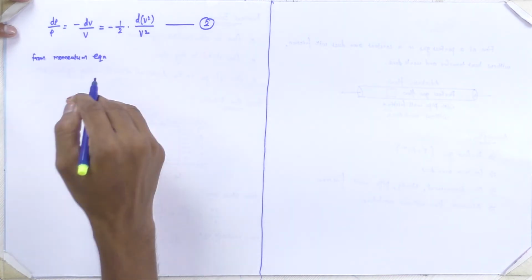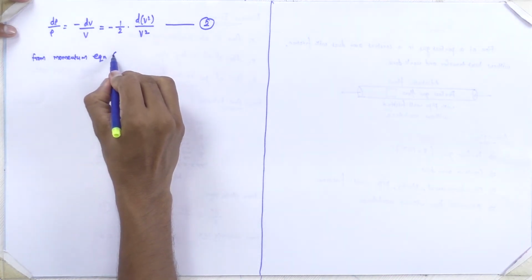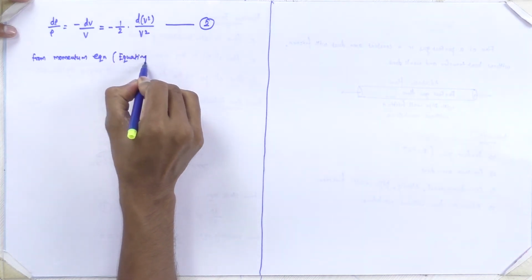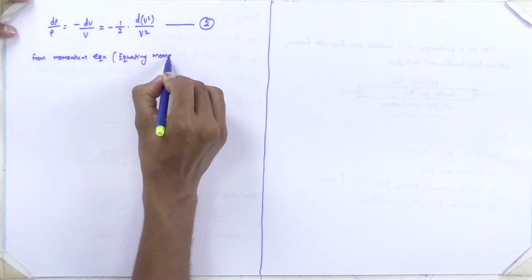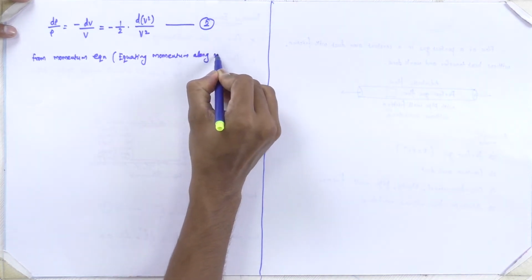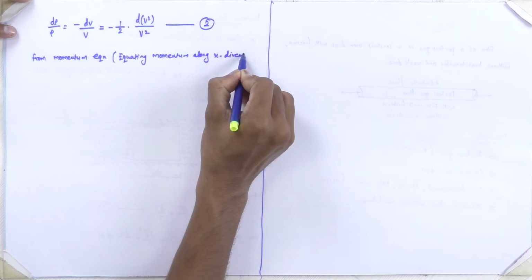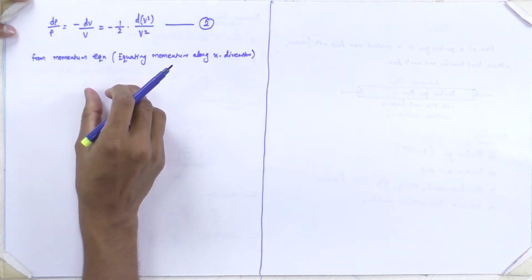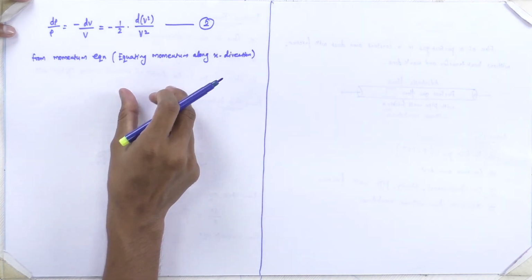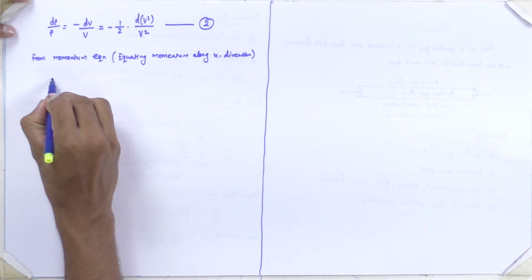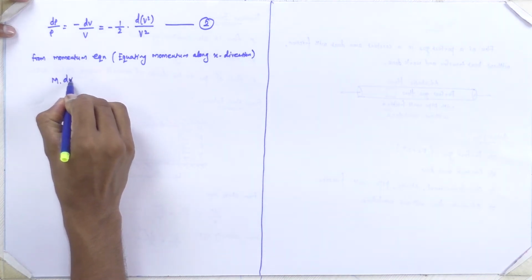Now we need to derive that new momentum equation by equating momentum along the x direction. As per Newton's second law, inertia force is equal to unbalanced force. We know that inertia force is equal to mass into dv by dt.